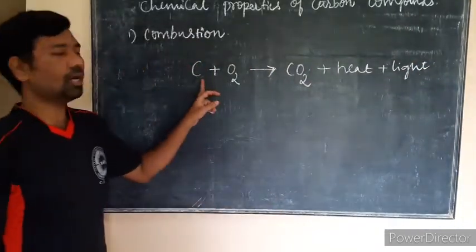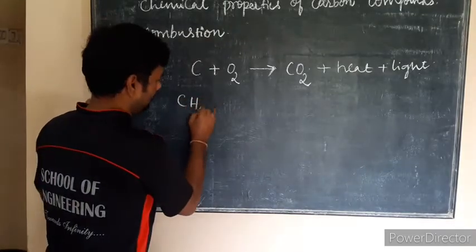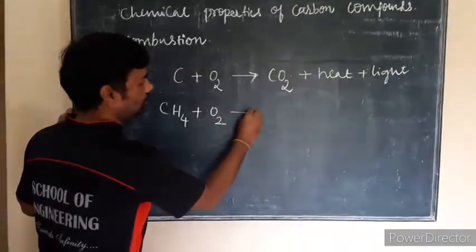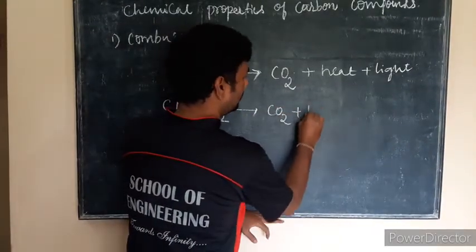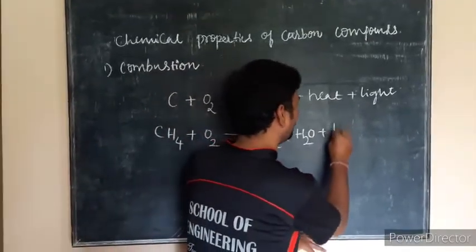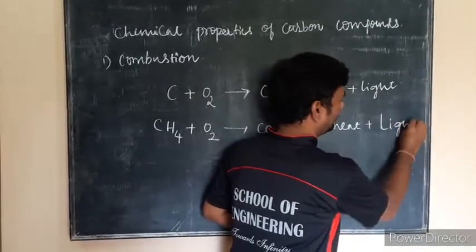This is a carbon element I have taken. If I consider the carbon compound CH4, that is methane, with O2, it will give CO2 plus H2O, water, also released along with heat plus light.